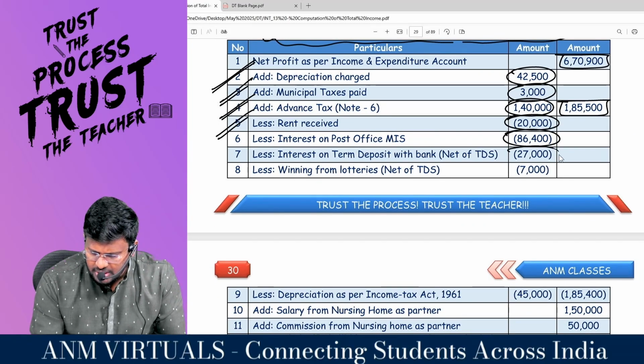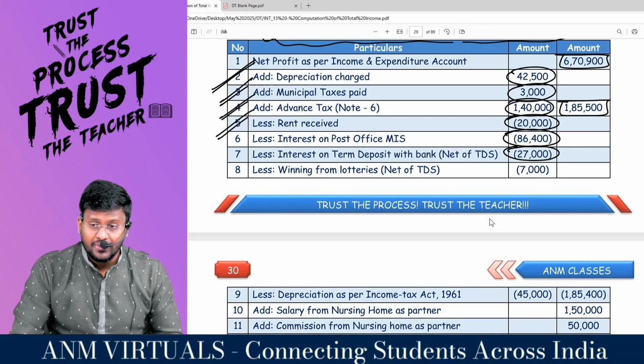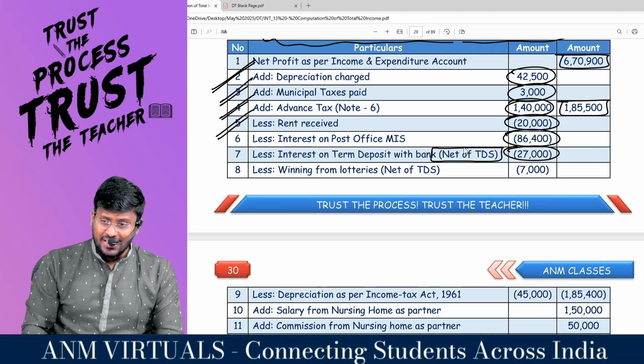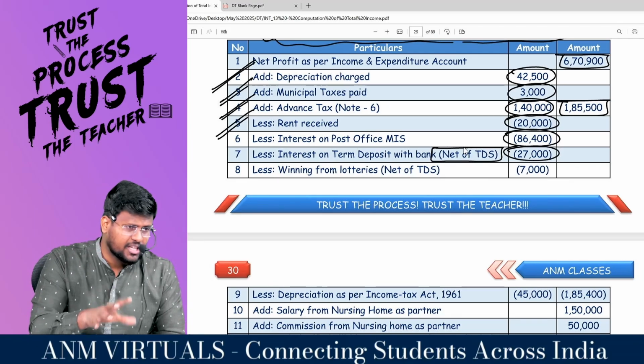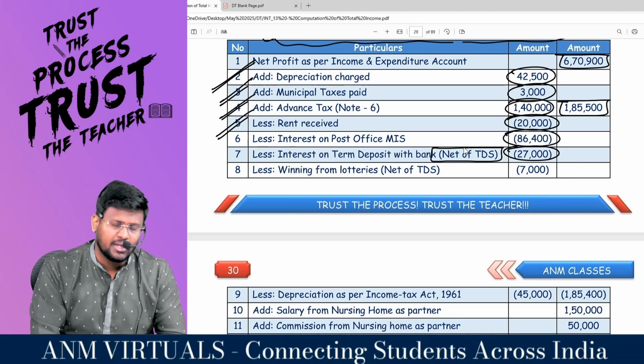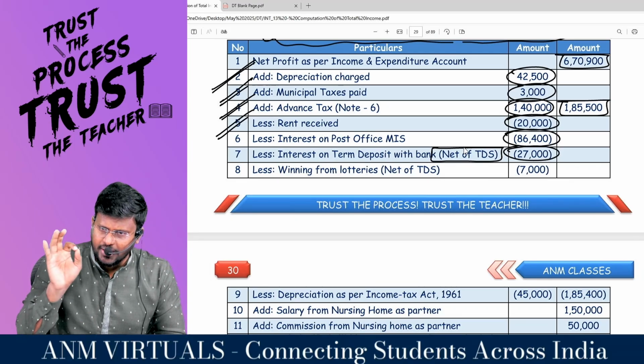Interest on term deposit with bank. Sir, this will not be taxable under the head PGBP. They specifically said that this is net of TDS, but only 27,000 has been credited to the income and expenditure account. So to that extent only, sir, net profit would have been increased. So when you are correcting the PGBP, you should reduce only 27,000.